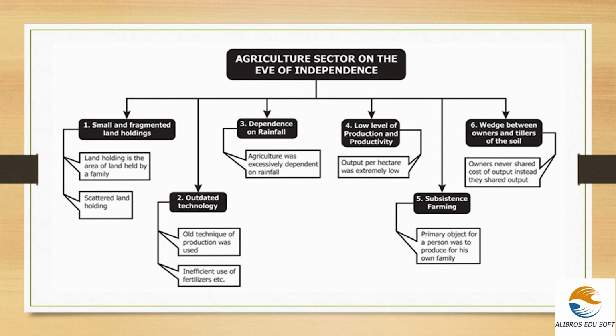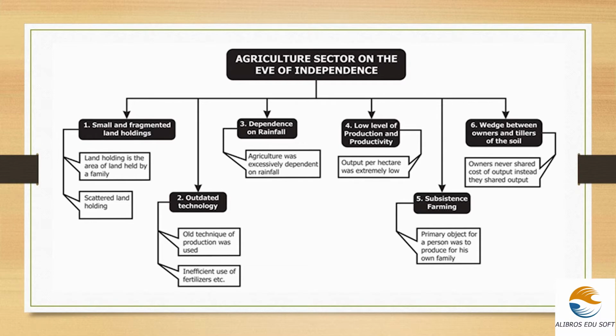And second one, outdated technology. The technology which we use today, a bit of it was not there at that time. So old technology and old techniques of production were used, and that also caused an inefficiency in the agricultural sector. And next one is the inefficient use of fertilizers. The fertilizers and pesticides were not at all good or up to date at that time. So that comes under the outdated technology.